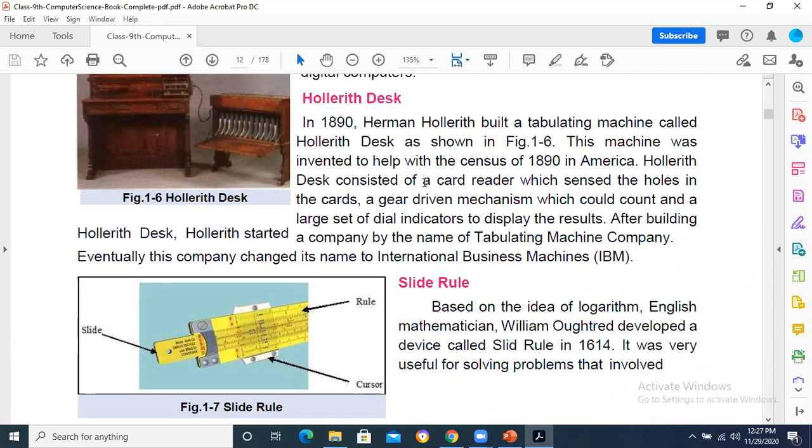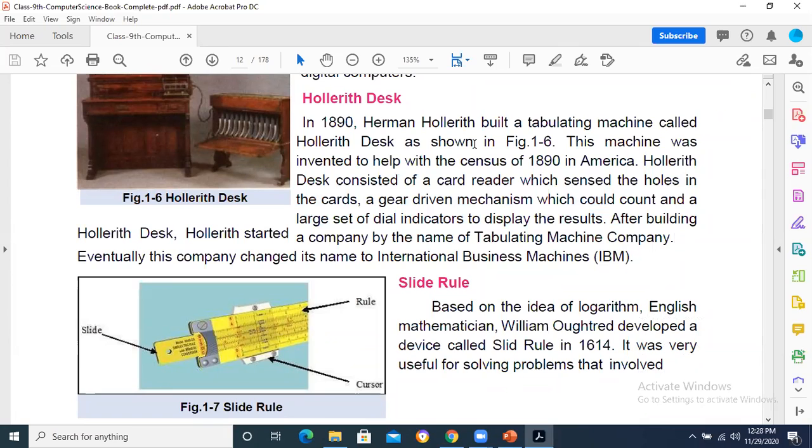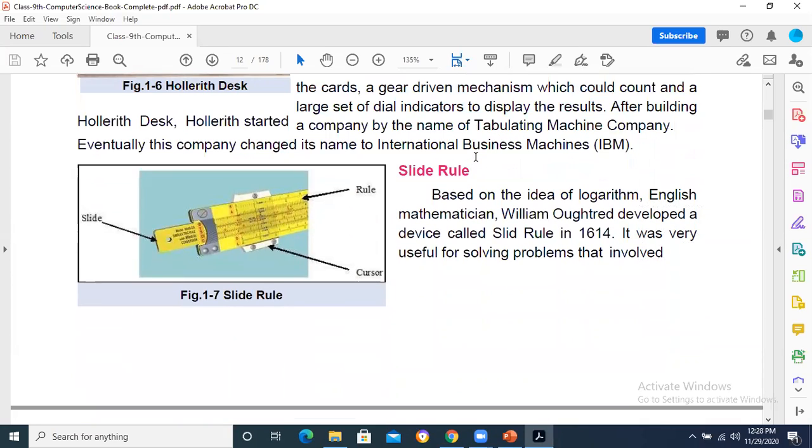Hollerith desk consisted of a card reader, which sensed the holes in the cards, a gear-driven mechanism which could count, and a large set of dial indicators to display the results. This was basically the mechanism which was used in the Hollerith desk.